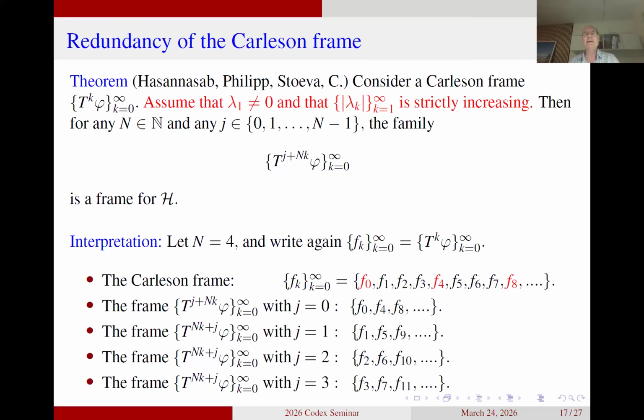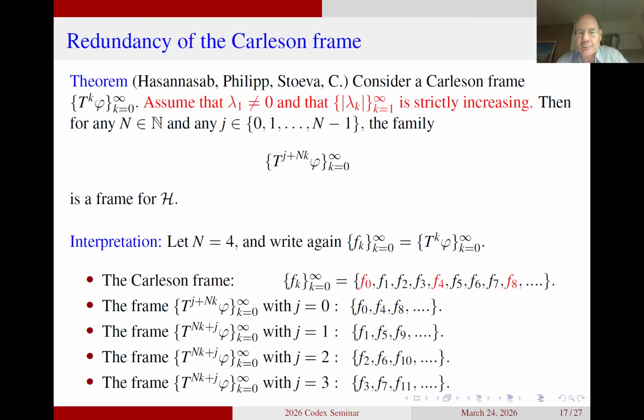So what the result is saying is that the Gabor frame we are dealing with can actually be decomposed into 4 subsequences, and each of them forms a frame by itself. And if you want to be more general and you just take an arbitrary value for capital N, it says that the frame we are looking at can be decomposed into capital N subsequences, each of them being a frame.